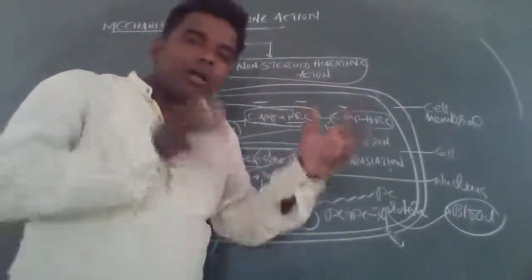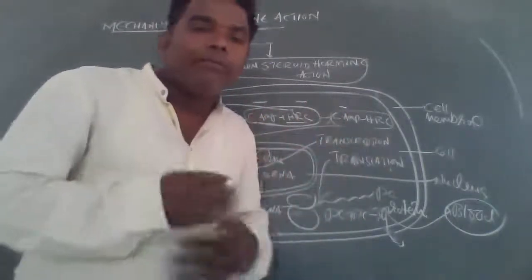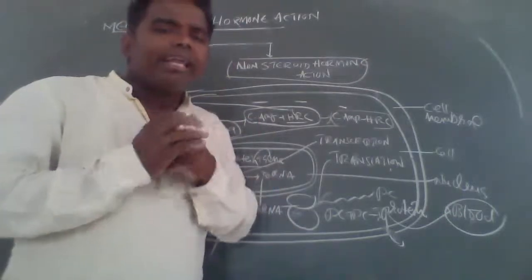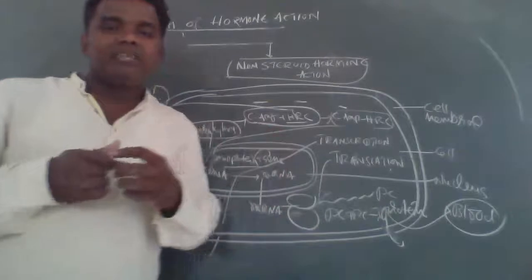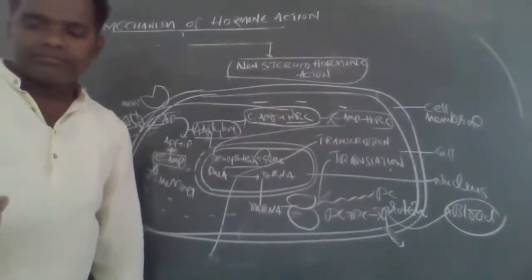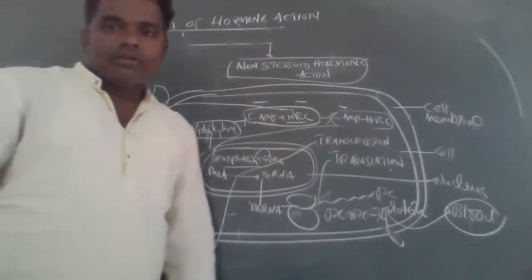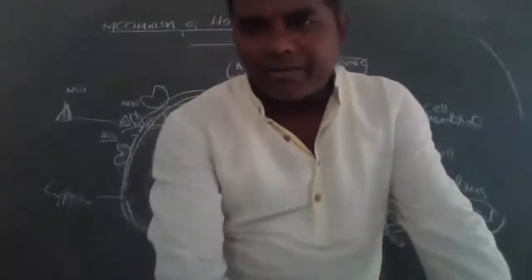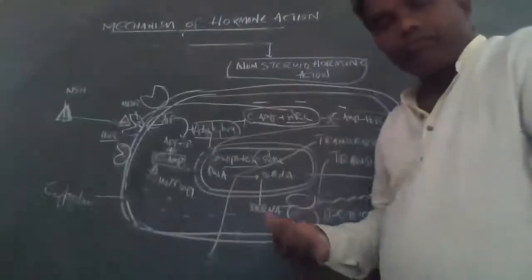From the DNA, mRNA is formed by the process of transcription. From the mRNA, polypeptide chains are formed, and from the polypeptide chains, proteins are formed by translation. Transcription and translation together are called protein synthesis. These proteins are diffused into the blood, which carries them to the target organs and target tissues, where growth and development take place.